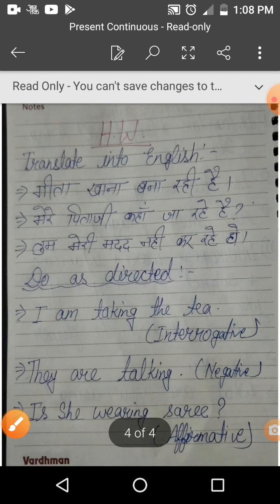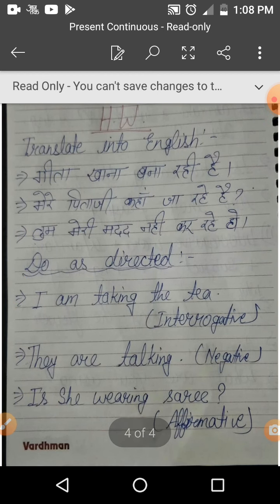Now this is a kind of homework for you. So at first you have to solve this page. Pause the video, solve the page, and then match your answer. Okay? Now let's start.